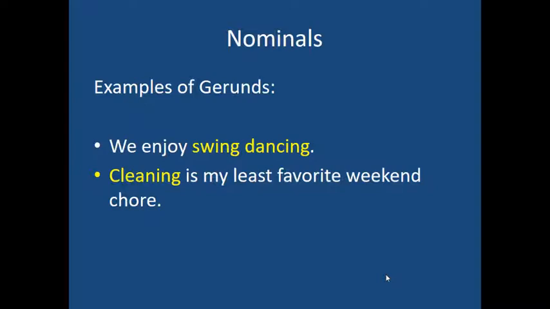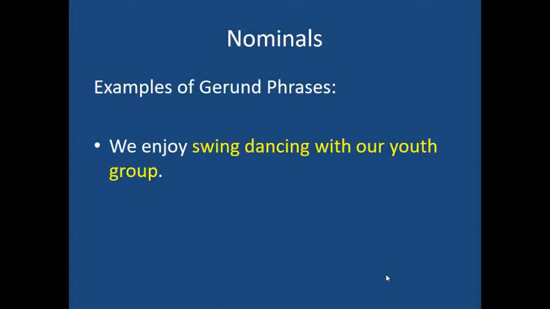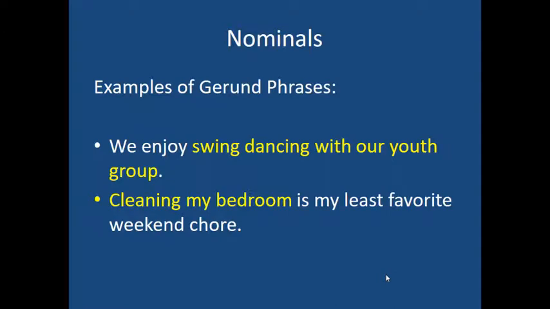Now, sometimes you can take a gerund and expand it into what we call a gerund phrase. So to build on those other two examples, I could say, we enjoy swing dancing with our youth group. So I can take that gerund and add other parts to it, in this case, a prepositional phrase. I can say, cleaning my bedroom is my least favorite weekend chore. If I asked you what the subject was, now it's no longer cleaning, it's cleaning my bedroom. So collectively, those three words all now become the subject of the sentence, and therefore that's a gerund phrase.